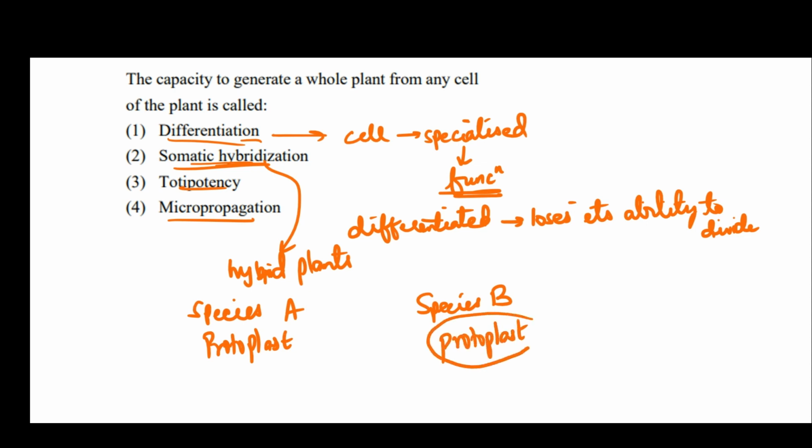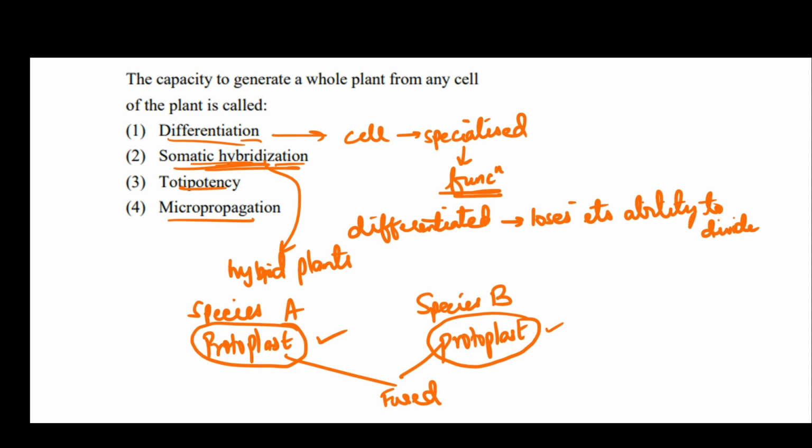That means within these cells we remove the cell wall. These protoplasts of both the species are fused. The fusion of protoplast to generate a hybrid plant is called somatic hybridization. Here we are basically fusing the protoplasts of two different species to generate a hybrid plant.